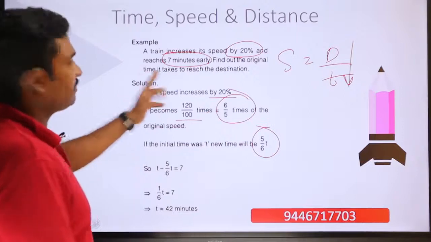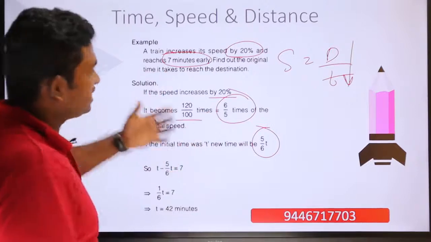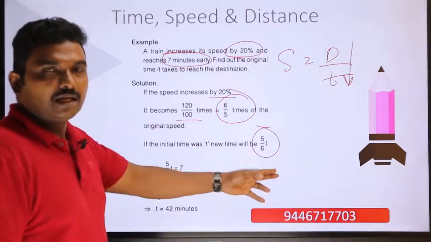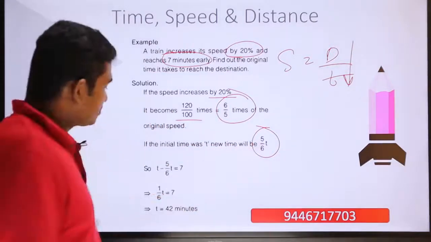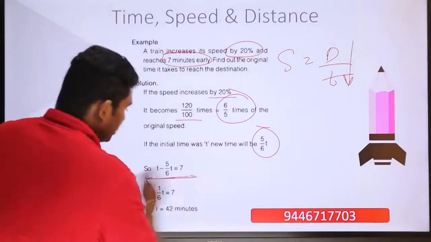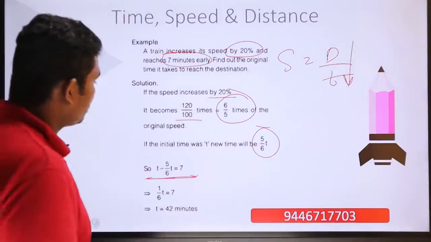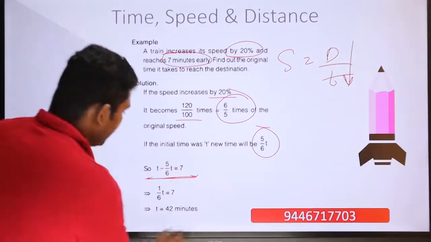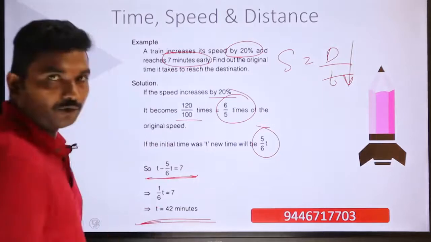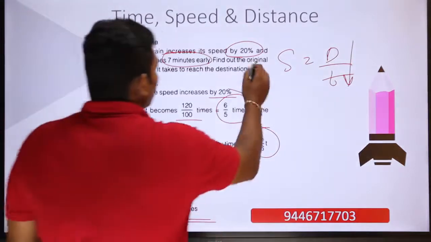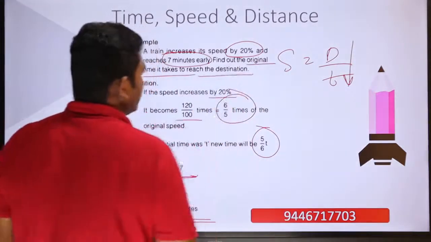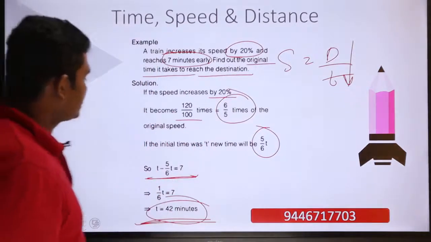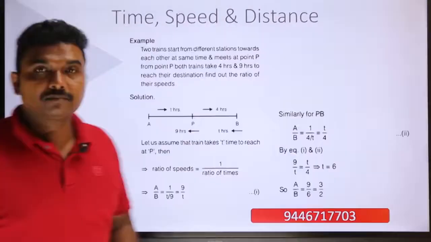And then it reaches 7 minutes early. So if it was reaching normally in t minutes, now it is reaching in 5 by 6 t. So t minus 5 by 6 t is equal to 7, and from this we will be able to find out the value of t. So t is equal to 42 minutes. So the original time that it takes to reach the destination is t, equal to 42 minutes. This is the answer for this example question.